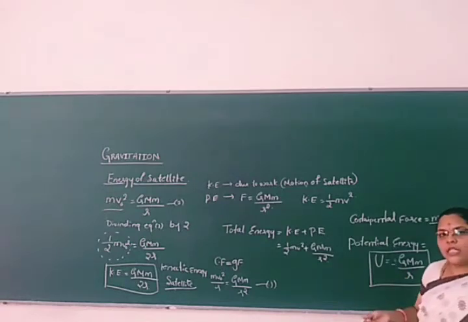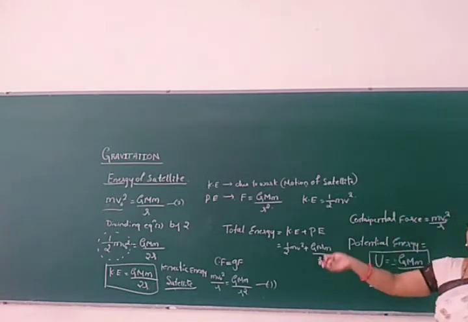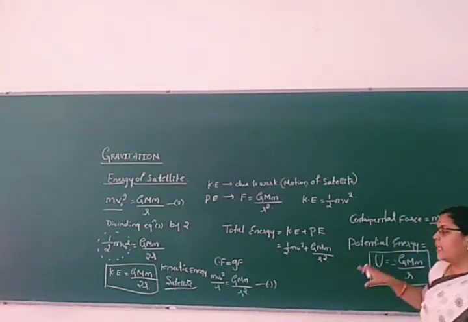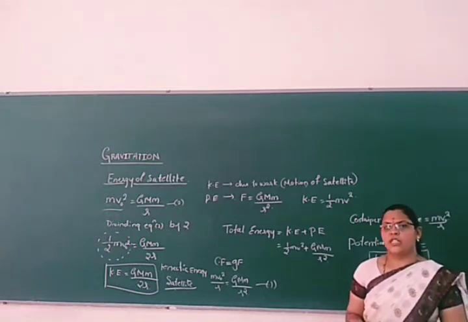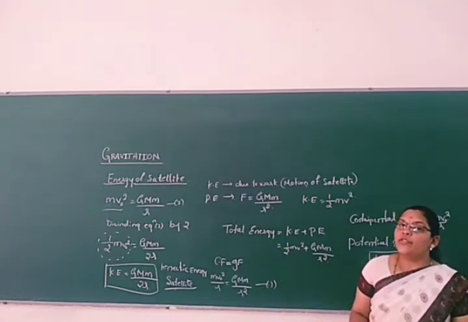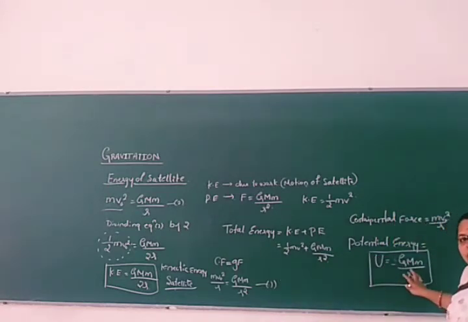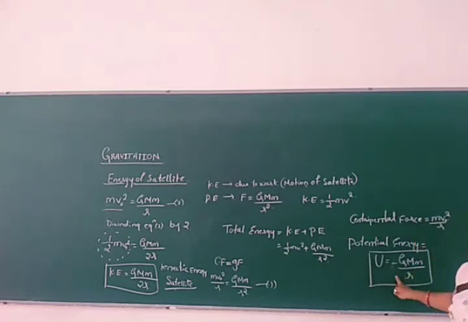Sirs, we have discussed those things. Those who have not understood clearly, you can go to the previous class, and at that time you will get the clarification. So here I can't again explain the potential energy, because it's the same concept we have discussed. Gravitational potential energy, intensity of gravitational field, all these things we have already discussed. From that we can recognize here, even though I am just giving clarity on how we got minus GMm by r.